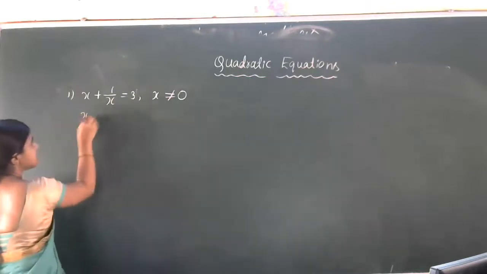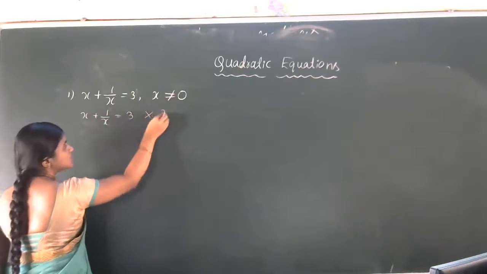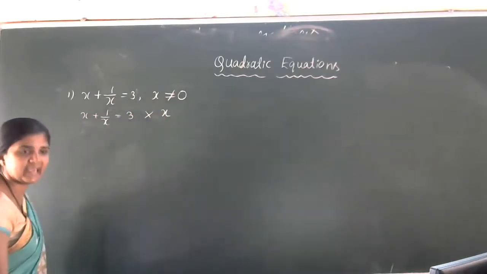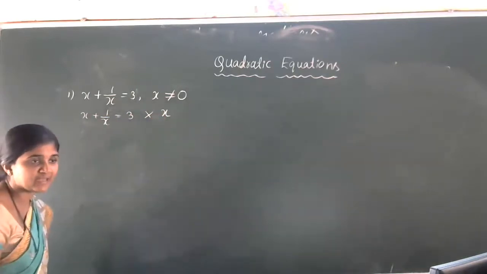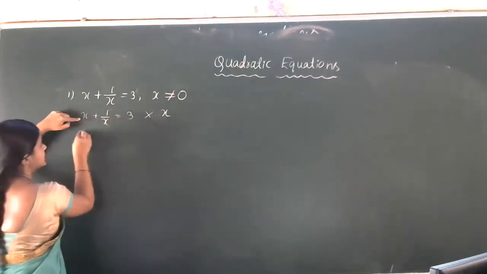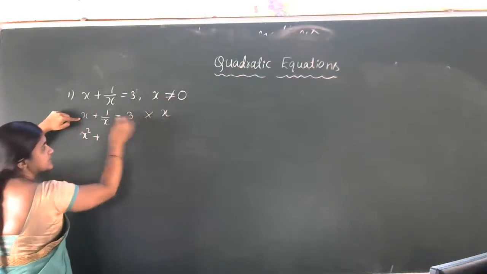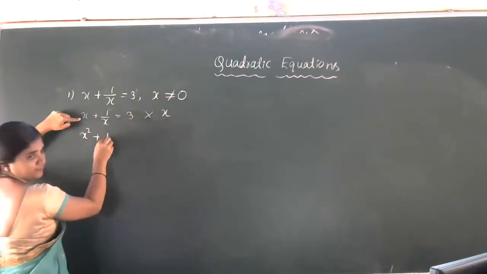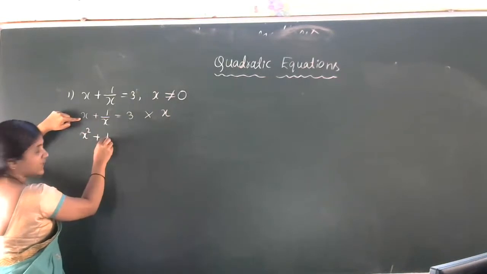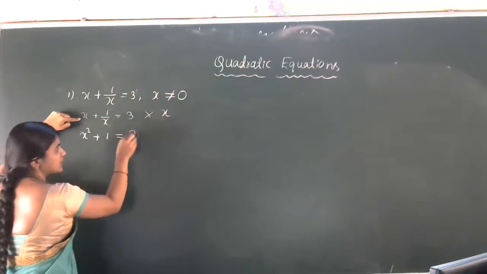Then x into x is x square, plus 1 by x into x, x cancels, gives 1, which is equal to 3 into x, 3x.